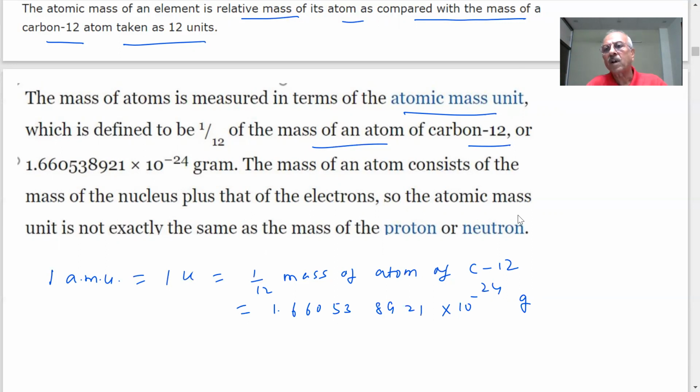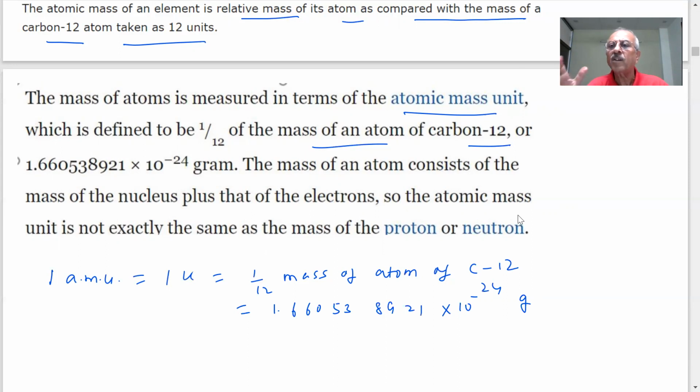Different elements will have different masses and different properties, but each element will have the same type of atom. And these atoms are rearranged in chemical reactions.